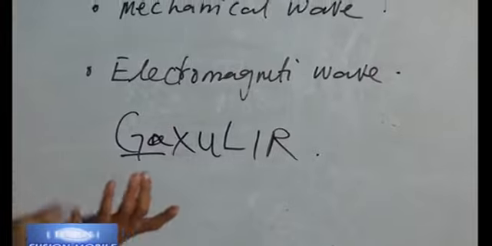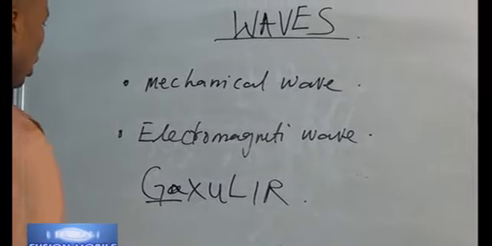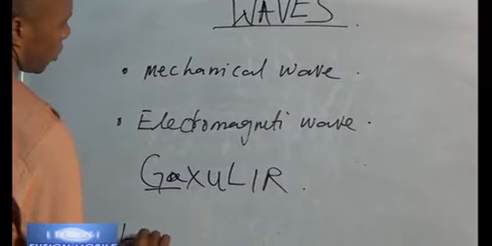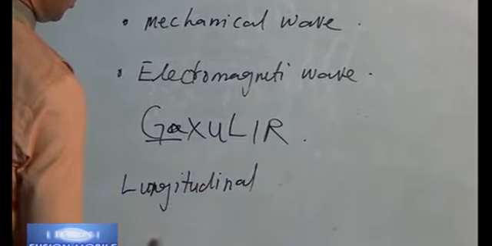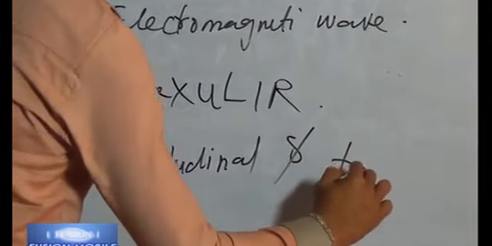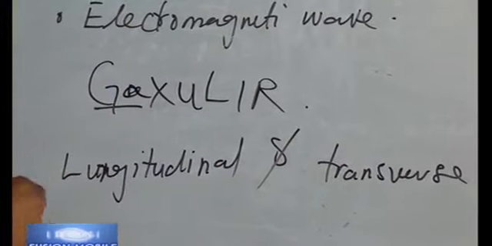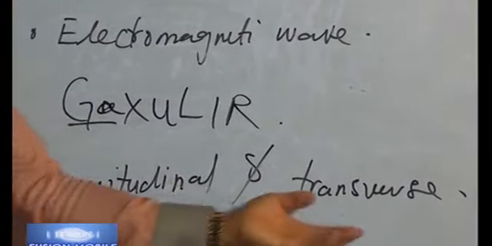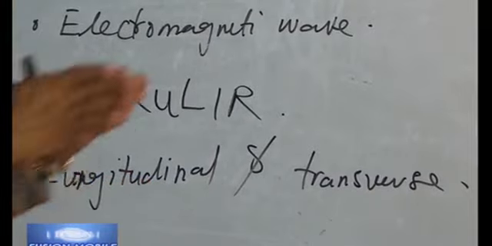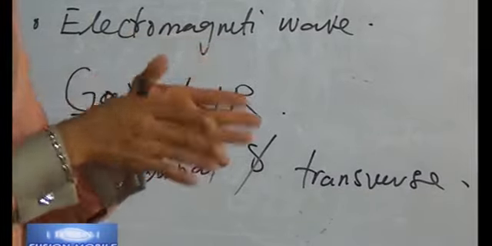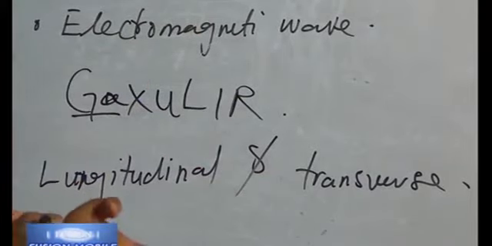Waves can also be categorized or classified in another group, which we call longitudinal and transverse. It will either be a longitudinal wave or a transverse wave. A wave is said to be longitudinal when the wave is moving in the same direction or parallel to the vibration causing it.